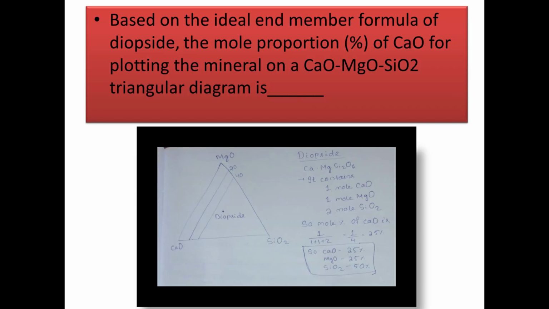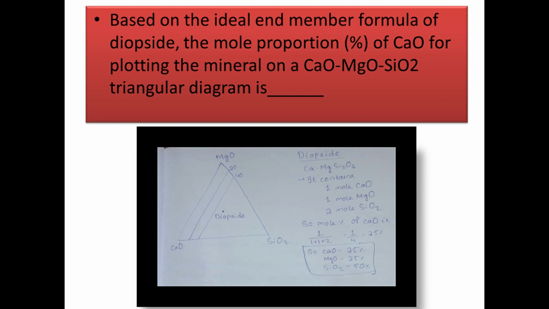First question, based on the ideal end member formula of diopside, the mole proportion of CaO, plotting the mineral on CaO, MgO and SiO2 triangular diagram is. See, in diopside we have the formula calcium magnesium Si2O6, that is CaMgSi2O6. So it contains 1 mole of CaO, 1 mole of MgO and 2 moles of SiO2.